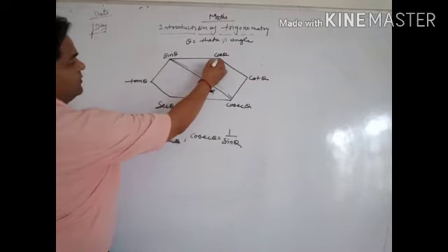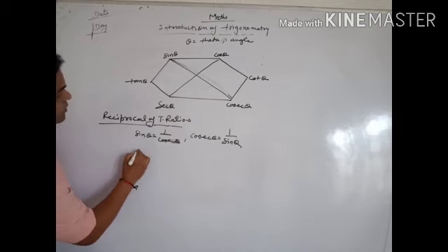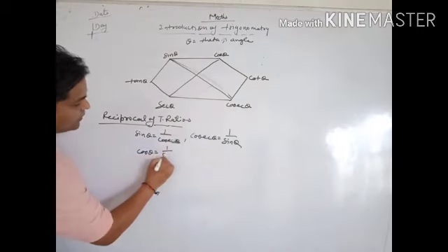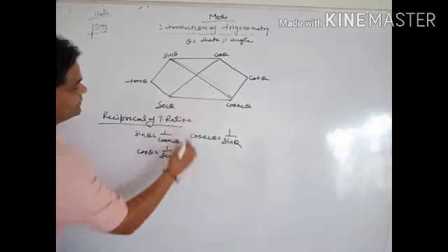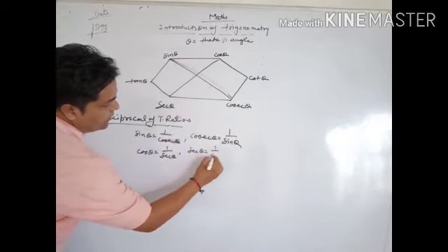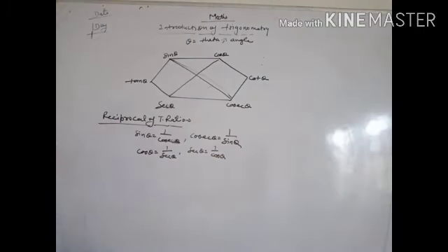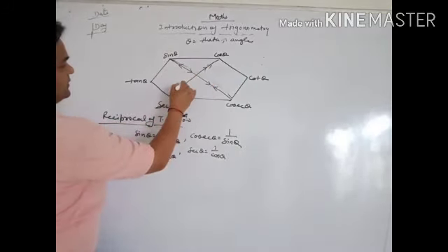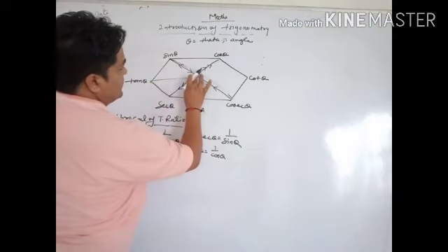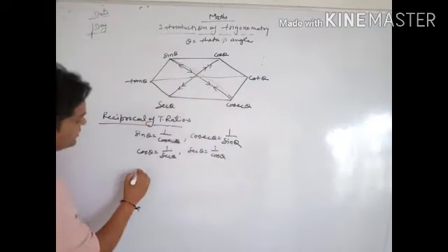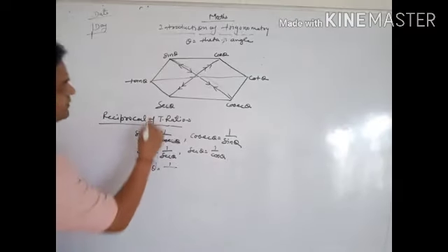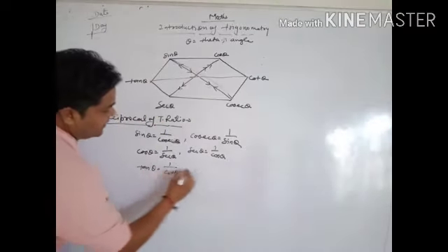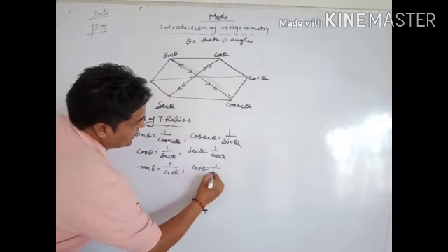Here, 1 by means it is a reciprocal of each other. Similarly for cos and sec, cos theta equals 1 by sec theta, and sec theta equals 1 by cos theta. Third, tan theta equals 1 by cot theta and cot theta equals 1 by tan theta.